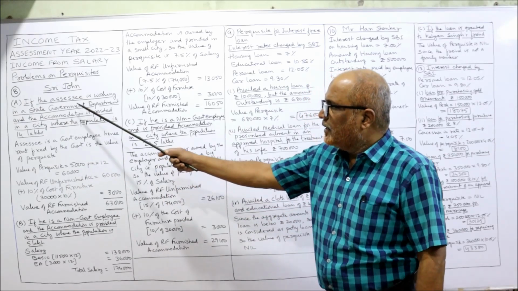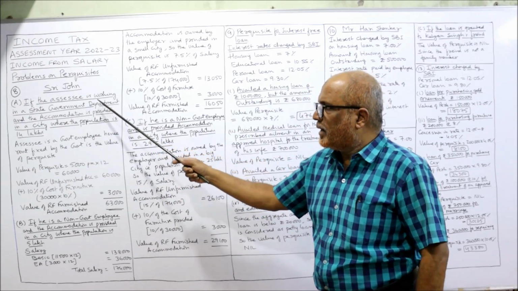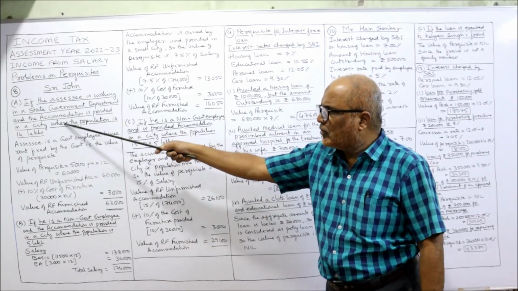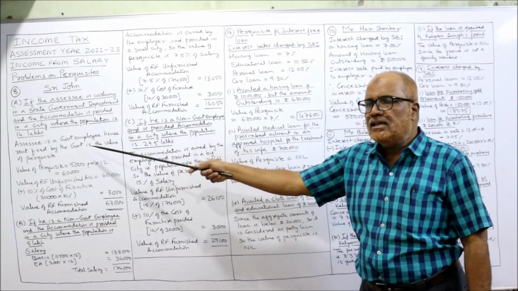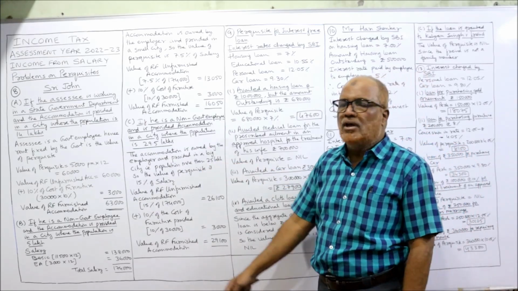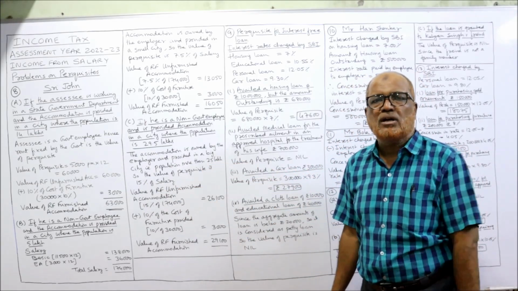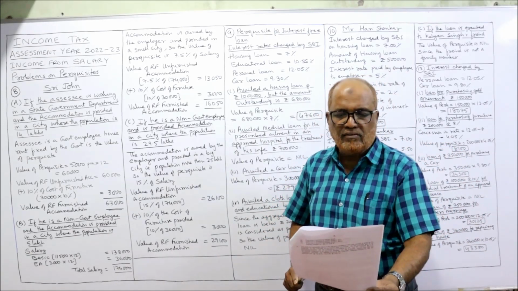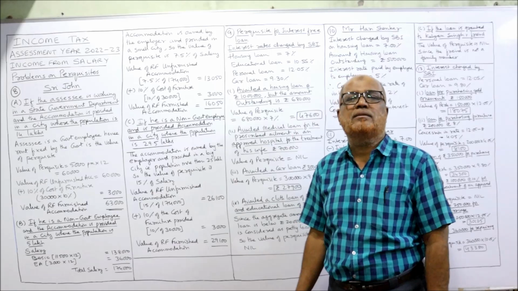Now see here. He is working in a state government department and the accommodation is provided in a city where the population is 14 lakh, we don't require this population. He is a government employee, hence rent fixed by the government is the value of the perquisite. The value of rent-free unfurnished accommodation: what is the rental value fixed by the government? It is given 5,000 per month.